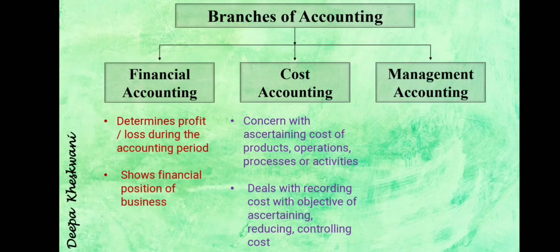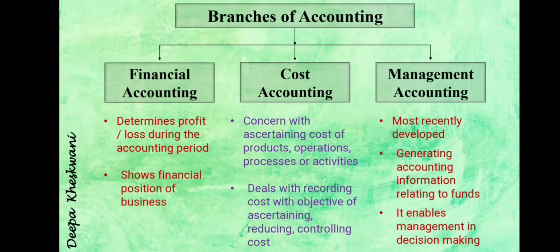Then the third one is management accounting. This is the most recently developed branch, generating accounting information relating to funds. Here all the accounting information will be presented in a proper form, and all must be related to the funds by which management can take proper decisions. Management has to take a number of decisions while managing the firm, so they need financial information to frame policies and take decisions for the firm.